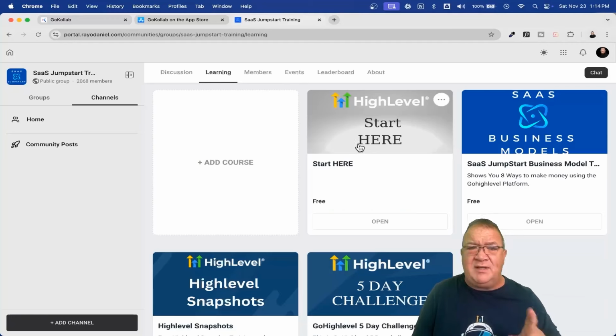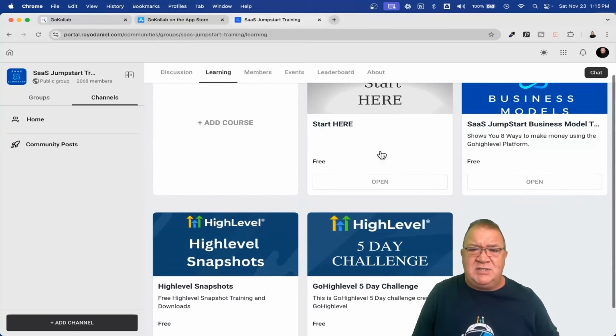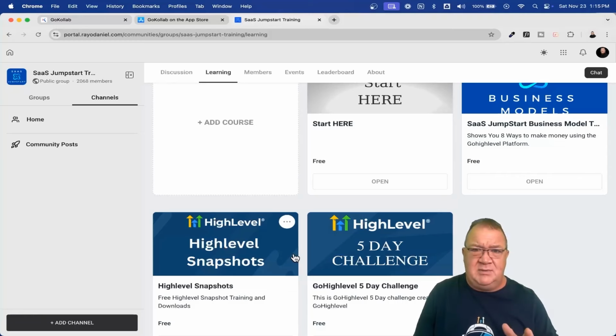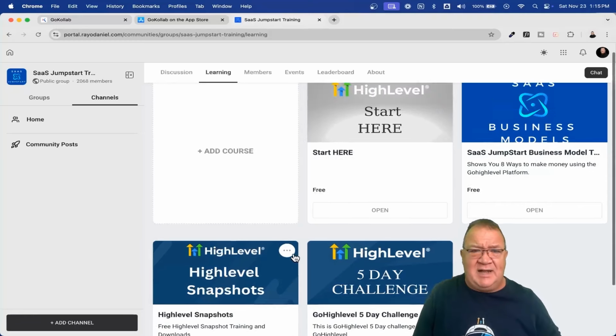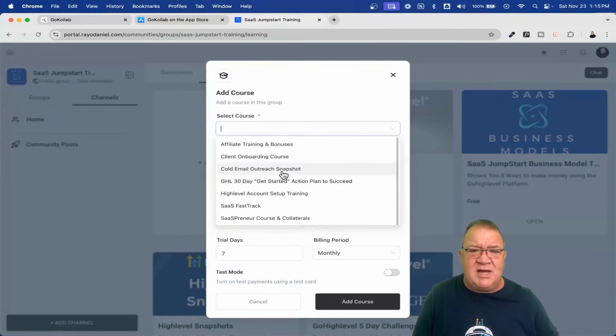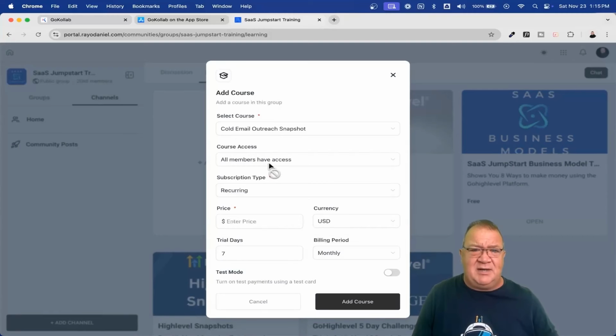Now, keep in mind, one of the great things about Highlevel, remember I told you in the very beginning that having a community is free, but if you have Highlevel, it's even better. Notice that these courses are free. This is completely free, but if I wanted to, I could create a product, or if I already have a product configured inside of Highlevel, I can come here and click on add a course, choose any of my courses. Let's just say this cold email snapshot, because I do sell a snapshot called cold email snapshot. If you do cold emails, that gives you all the stuff that you need to do cold email right away.